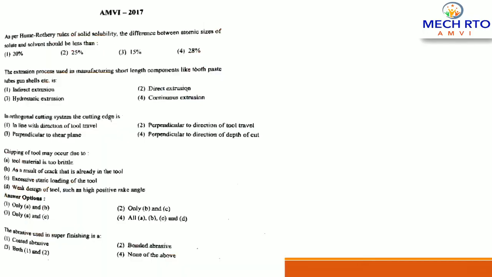So previous year RTO examination 2017 question paper, right? So the first question here: as per the Hume-Rothery rules of solid solubility, the difference between atomic sizes of solute and solvent should be less than. So options are 20%, 25%, 15%, or 28%. So as per the Hume-Rothery's rules of solid solubility, the correct answer is 3, that is 15%, right?